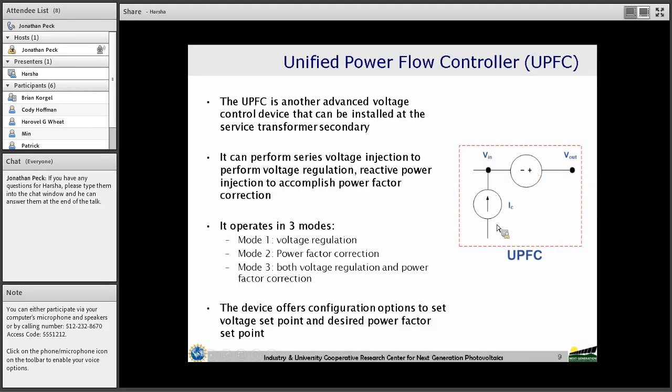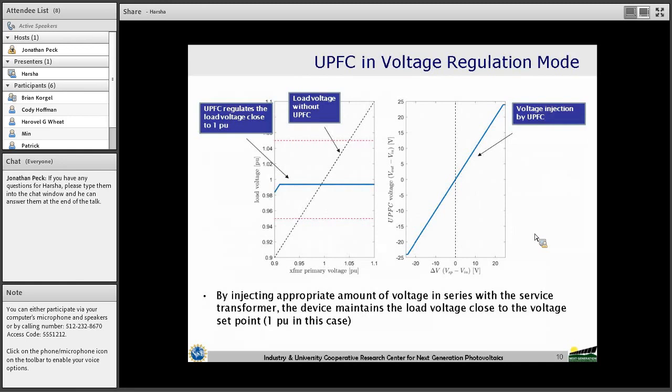By appropriately injecting the required amount of capacitive or inductive reactive power, depending on the nature of the load and the desired power factor setting, this device is able to maintain the power factor at the input side at the desired level. And in mode 3, it performs both objectives, that is, both voltage regulation as well as power factor correction.